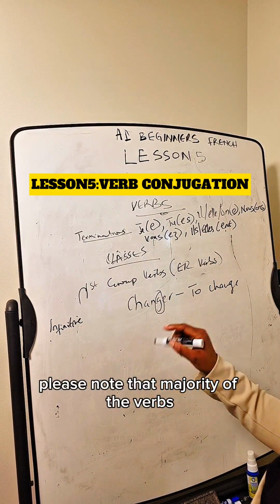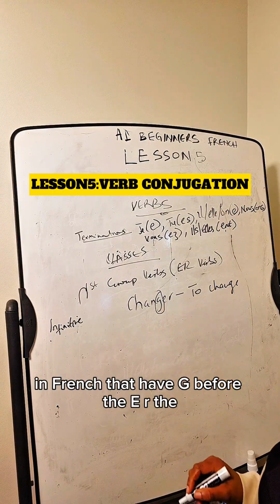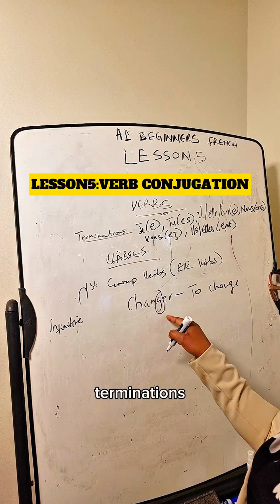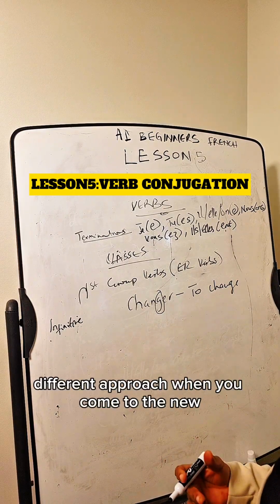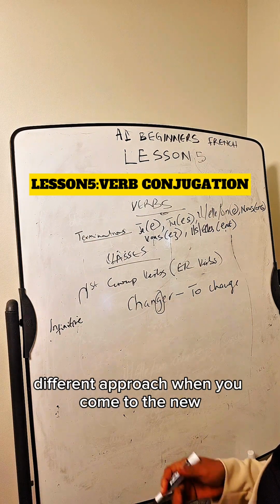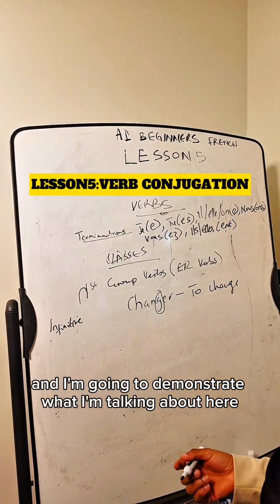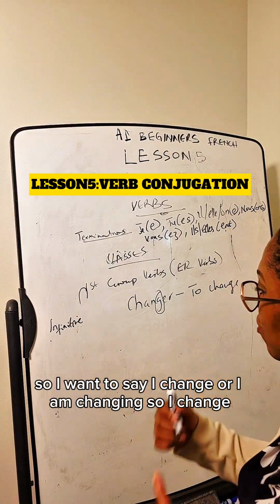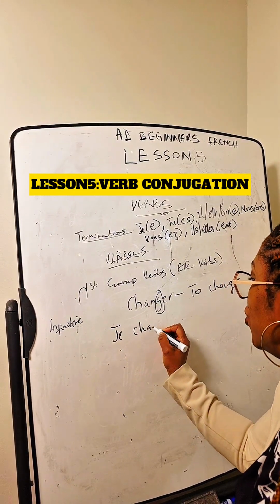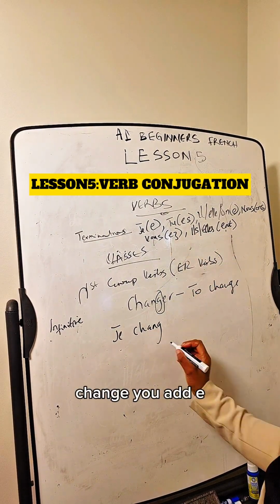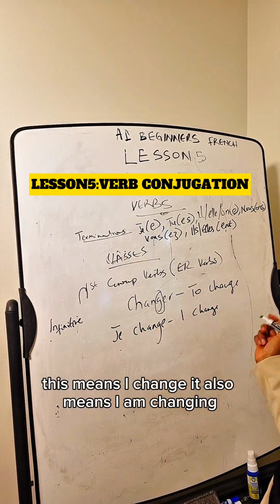Now, please note that the majority of the verbs in French that have G before the ER, the terminations always have a very different approach when you come to the nous form of your subject pronoun. And I'm going to demonstrate what I'm talking about here. So I want to say I change or I am changing. So I change becomes je change. You add E. This means I change. It also means I am changing.